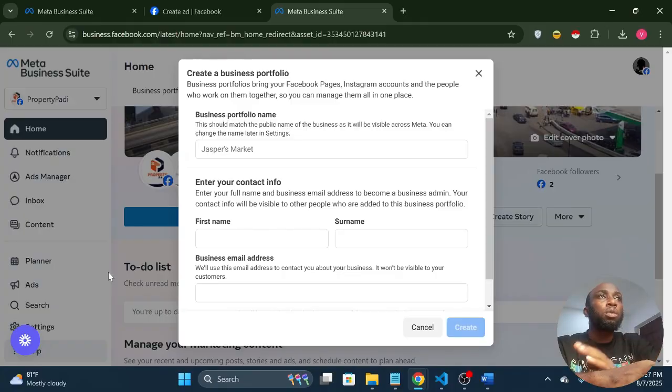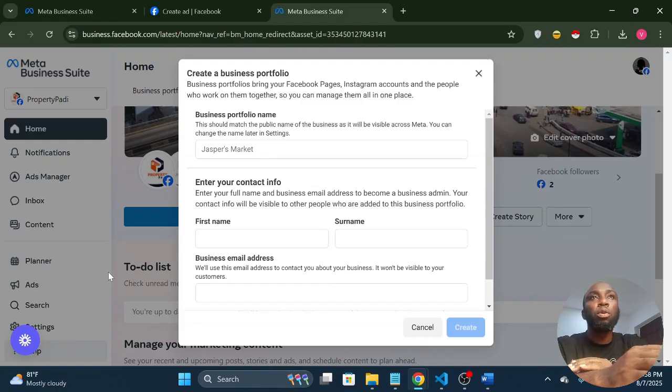The reason we are doing this is because Facebook is very quick to block accounts. If they block the ads account that comes with your default Facebook account, you will not be able to run ads using that Facebook, so you probably have to go and open a new Facebook. In fact, the stress is not worth it. So the best thing to do is create a new portfolio that will house your ads account.